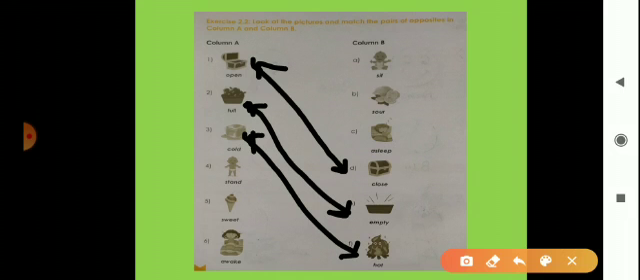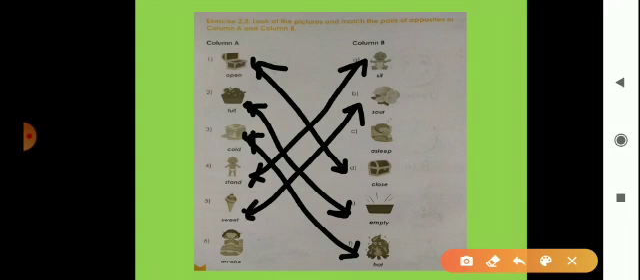Cold and hot. Now we can see here stand. Stand is the opposite of sit. Okay. Stand up and sit down. It's an opposite word. Stand, sit. Then we can see here ice cream, which is sweet. Okay. And the opposite of sweet is sour.